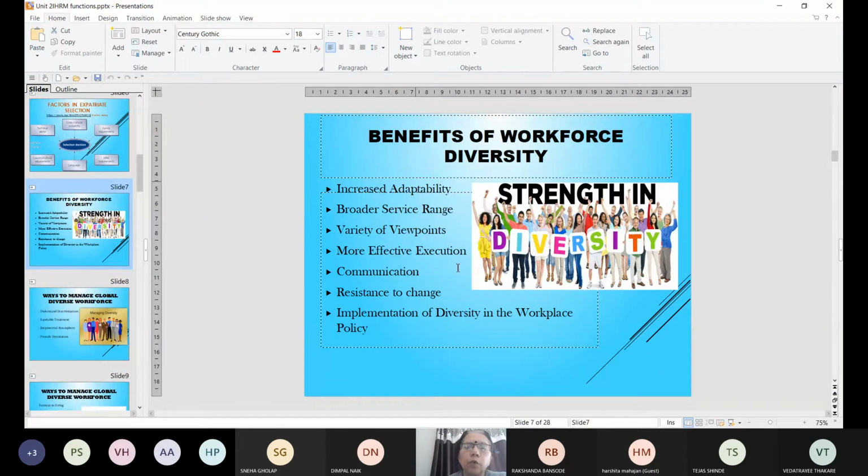Execution of work becomes more effective because you have more number of people with more talents working together. Communication becomes good. Resistance to change becomes lesser because people having diverse ideas are working for you. And implementation of diversity in the workplace policy becomes good.